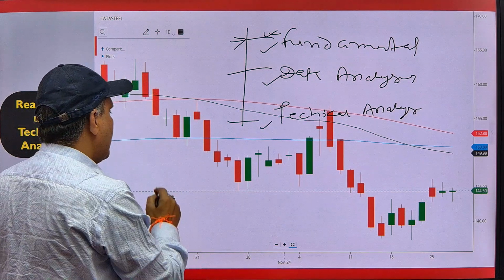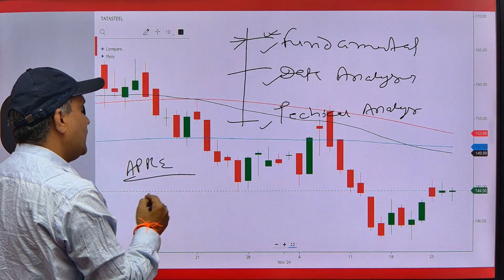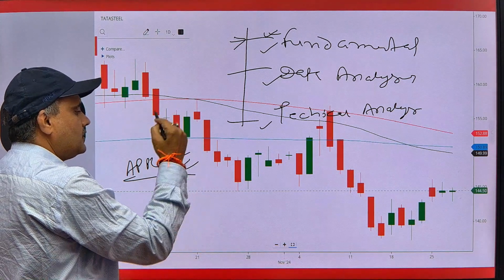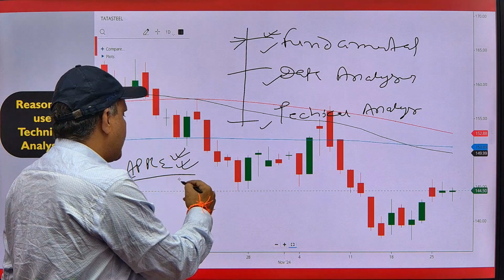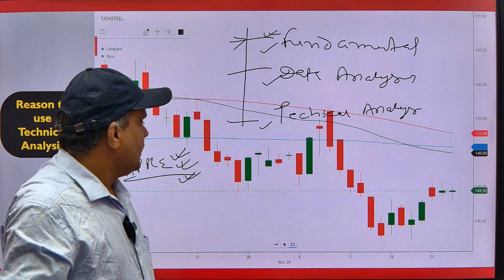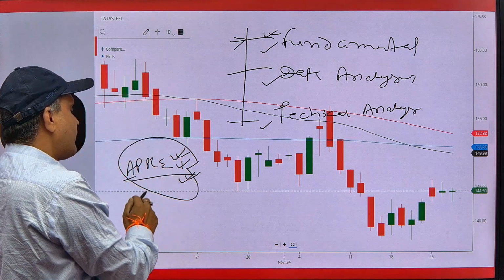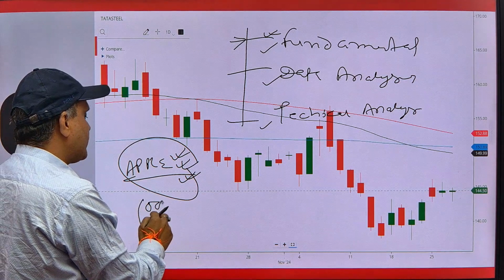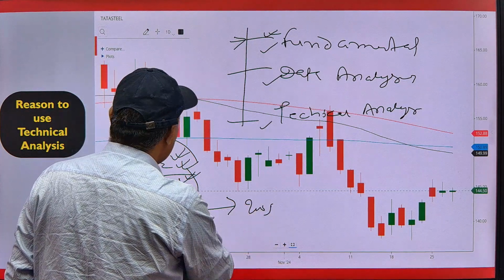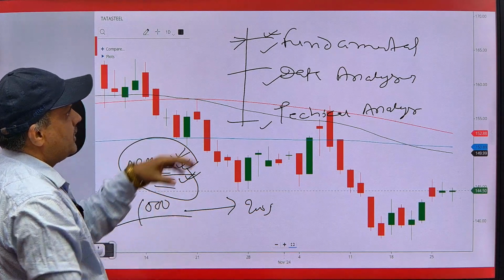For example, if you are an investor in Apple company, you should understand who is the director of this company, what is the net worth of this company, what is the cash flow of this company, what is the profit margin of this company, what is the sales growth of this company. All the things you are going to understand, and after that you are going to buy this share at $1,000 and you are waiting for $2,000. This analysis is known as the fundamental, and the data what we understand is known as the data analysis.